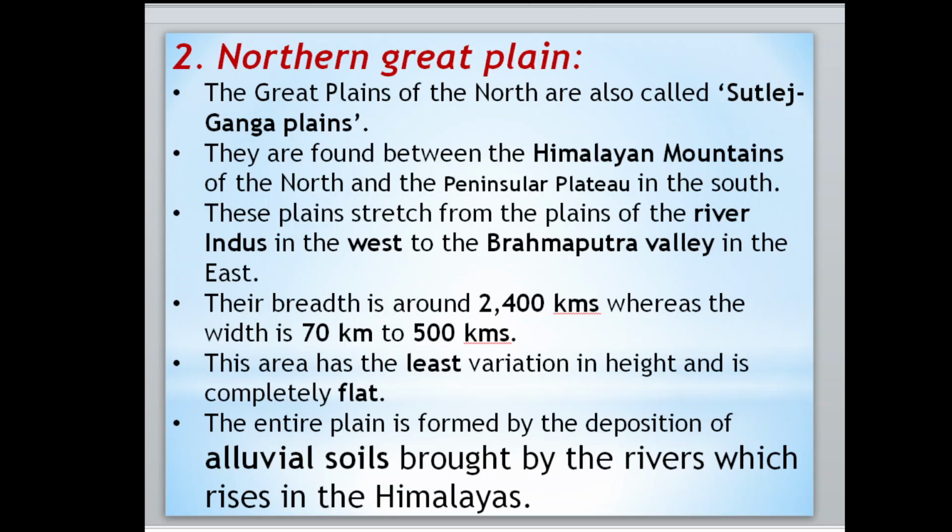Please note it down, it is very important. There is a possibility of a question related to this, so please go through it. The alluvial soil is brought by the rivers that flow and take birth in the Himalayas.